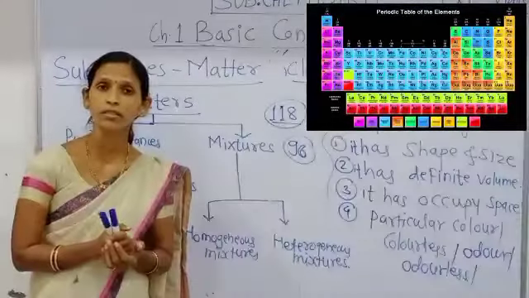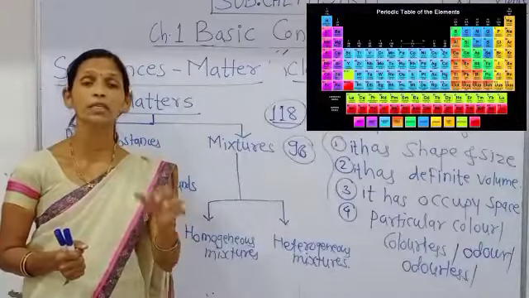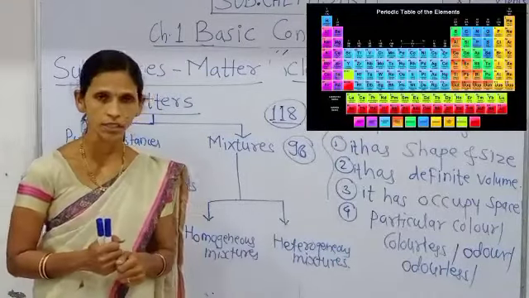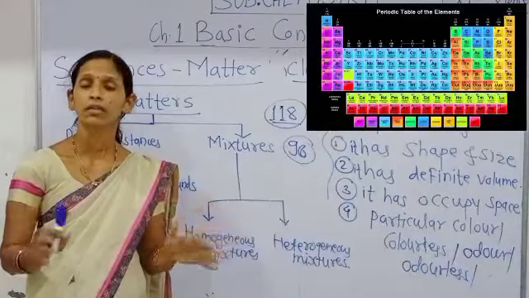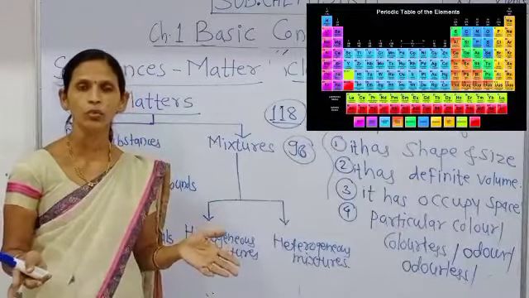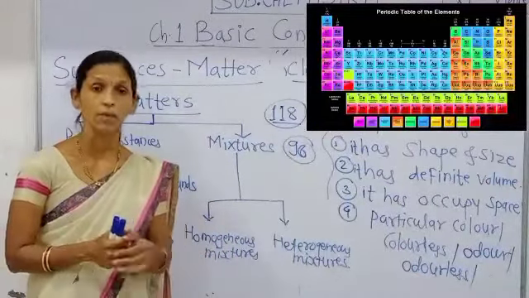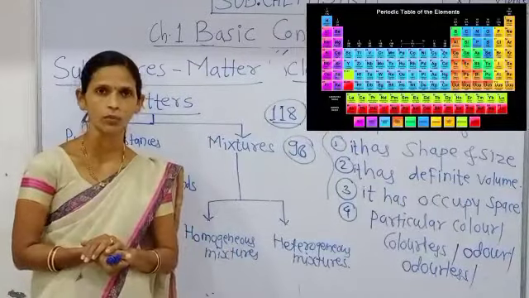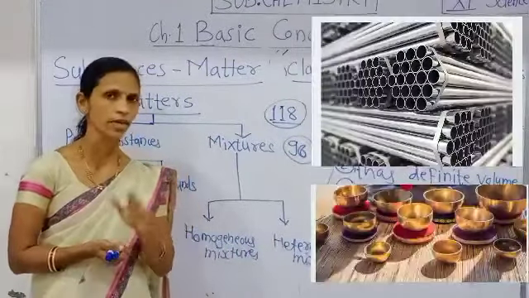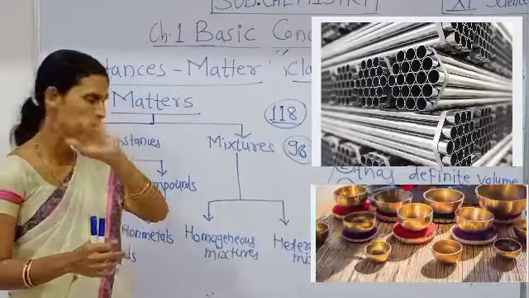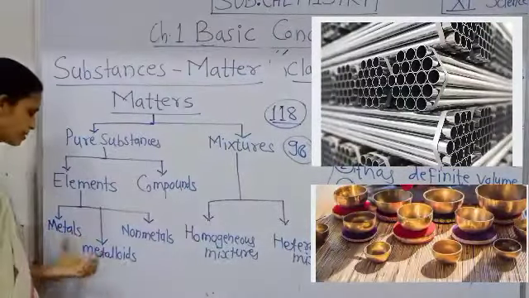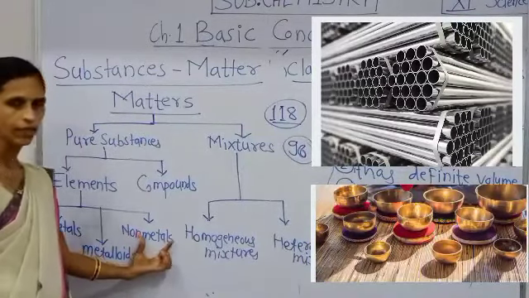What are elements? Elements are nothing but chemical substances which cannot be further divided into other substances, even by chemical methods. Those elements are again classified into three main categories: metals, metalloids and non-metals.